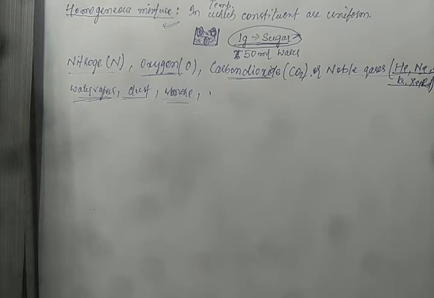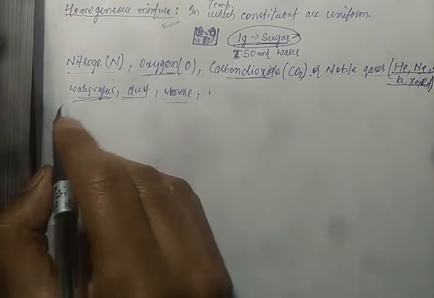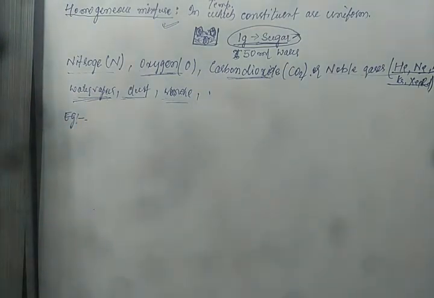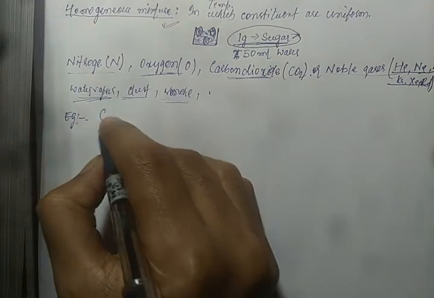Now, the composition of air is what? The composition of air varies from place to place and from season to season. What I have told you is that the constituents of air vary. So how does it vary? Let us take one example. The amount of water vapor in air will be more in which region? Coastal region.